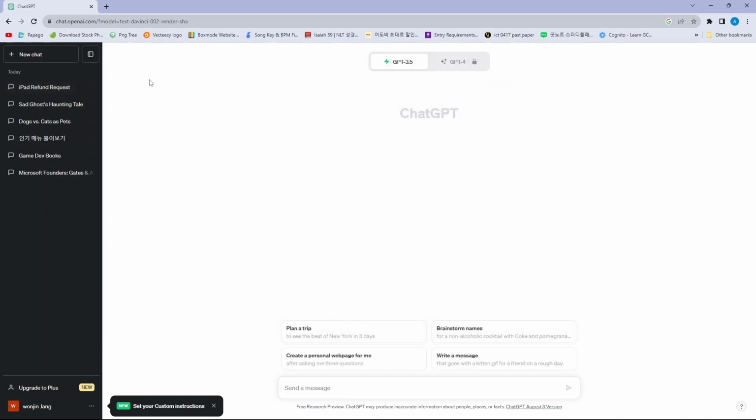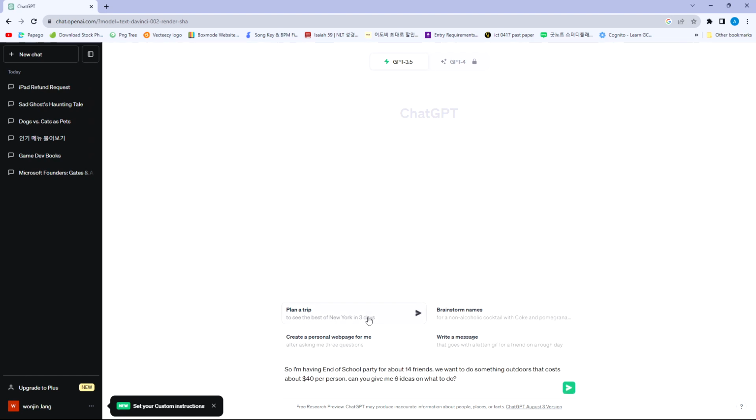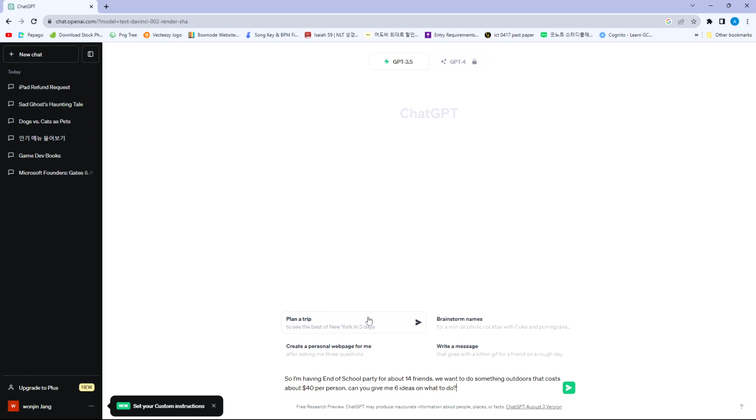The next type of command prompt is having it brainstorm ideas for us. ChatGPT is actually extremely smart, and I have used this many times. Let's go through the example right here. So I'm having an end of school party for about 14 friends. We want to do something outdoors that costs about $40 per person. Can you give me 6 ideas on what to do?